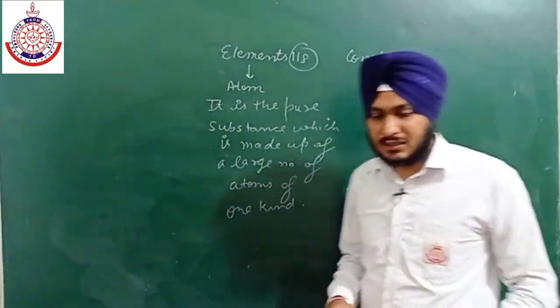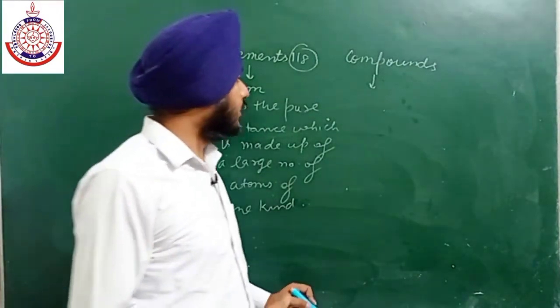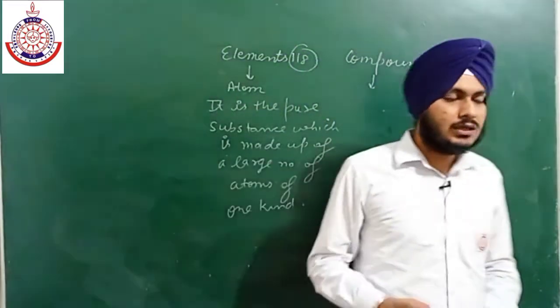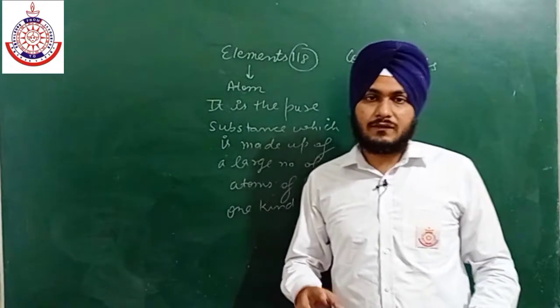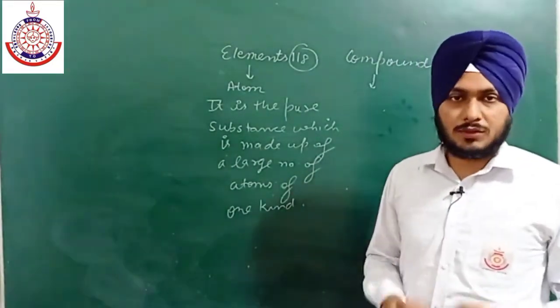Now the second definition is on the basis of a law, that is the law of definite proportion: a compound is a pure substance which is made up of two or more different kinds of elements combined together in fixed proportion by mass.